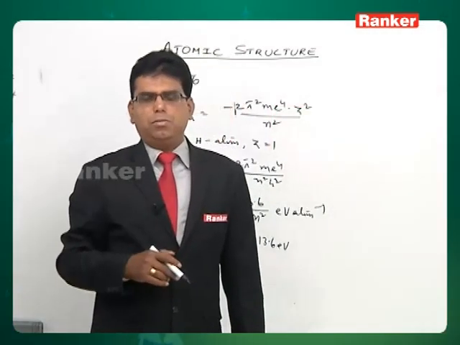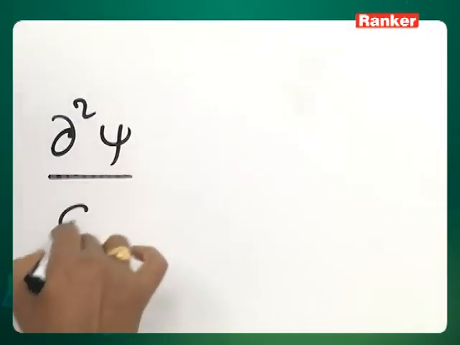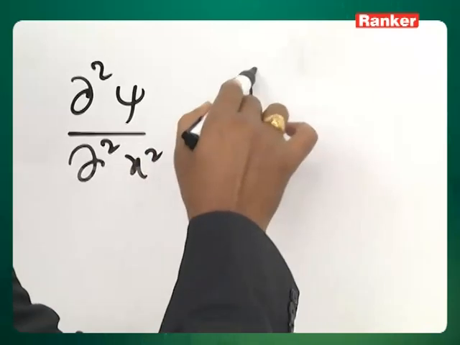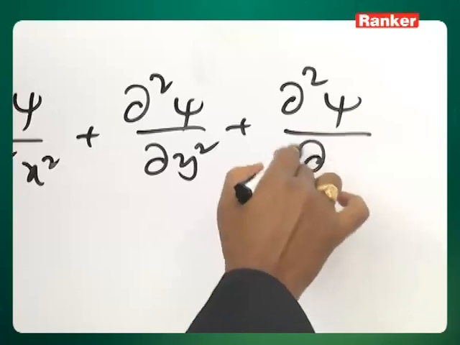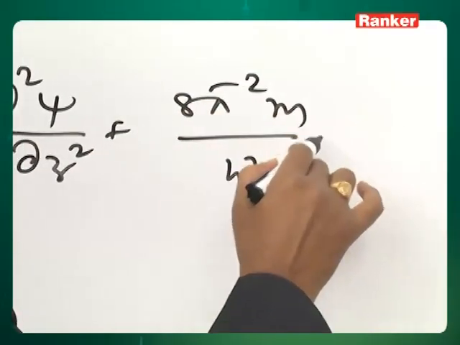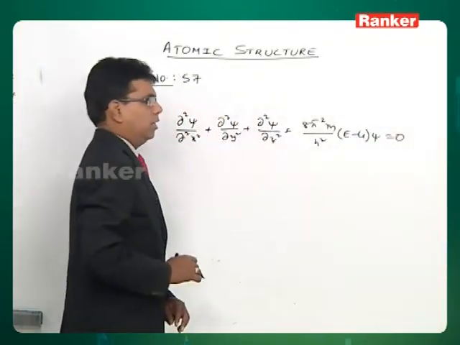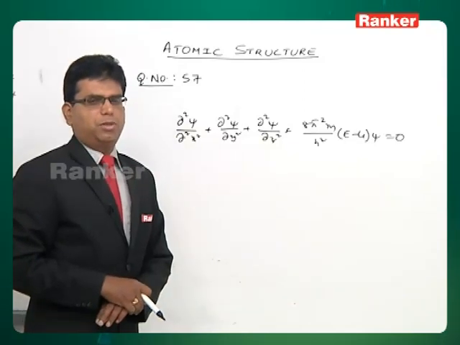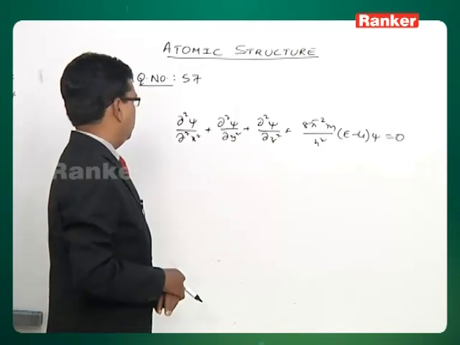Now let us move on to question number 57. Which of the following are boundary conditions of wave function? In the Schrödinger's wave equation, as we told, dou square psi by dou x square plus dou square psi by dou y square plus dou square psi by dou z square plus 8 pi square m by h square into E minus U into psi is equal to 0. This is a second order differential equation that is given for the electron motion around the nucleus in an atom.